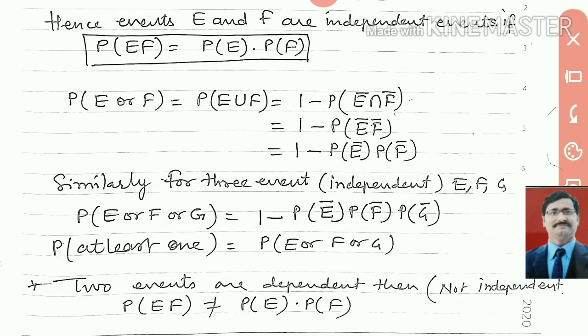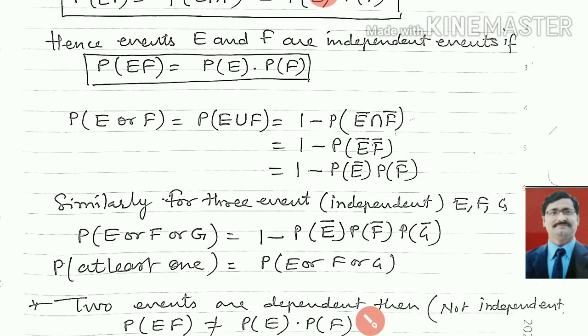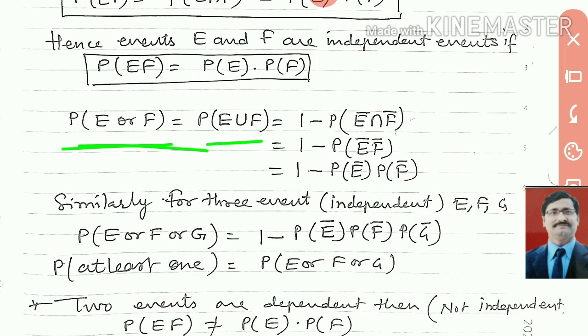Look here, one more case you can understand. The events E and F are independent events if P(E and F) equals P(E) into P(F). Or we can say P(E or F), that will be equal to P(E union F). What is the probability of E union F? It means we get E or F, which is 1 minus P(E not and F not), meaning F should not come and E should not come. So we get 1 minus P(E not F not), and these are independent events.